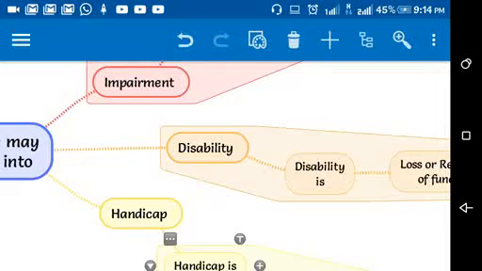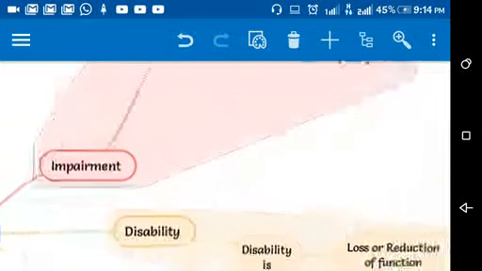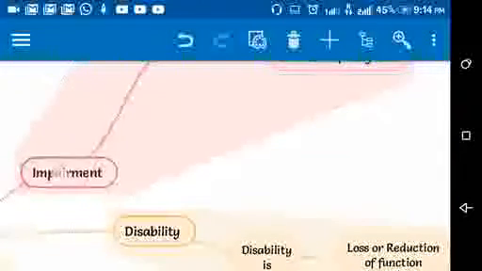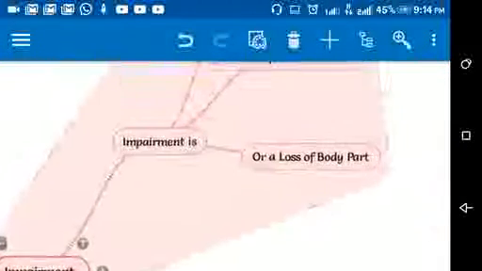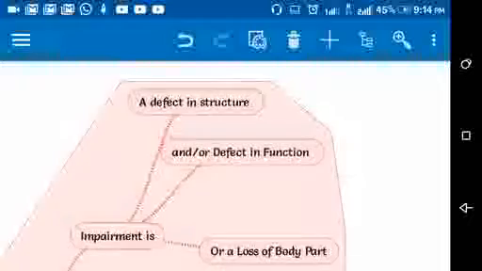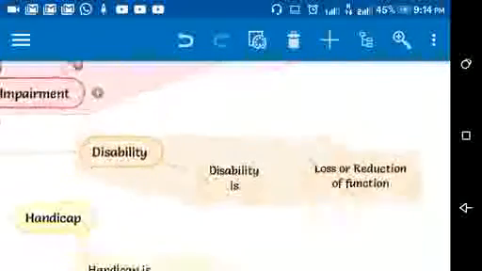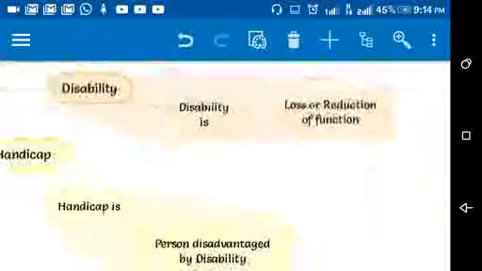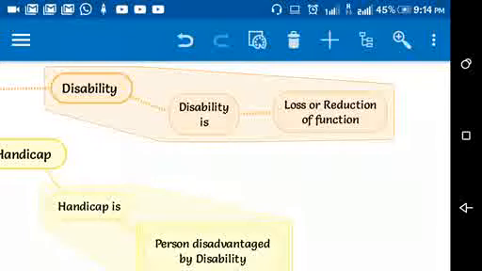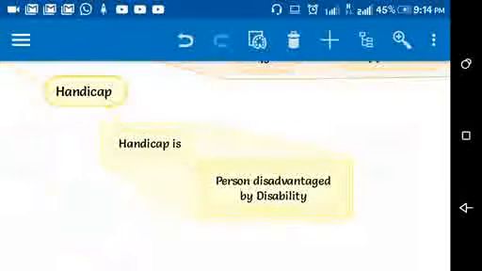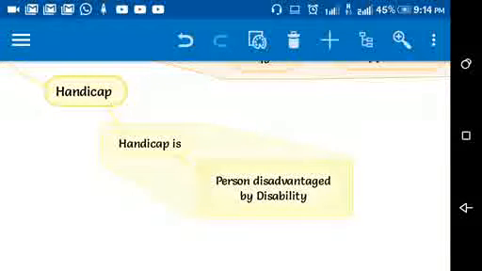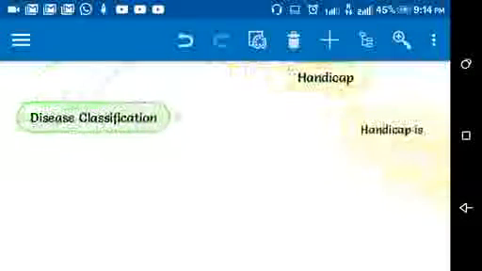Impairment is a defect in structure and or defect in function or loss of body part. Disability is loss or reduction of function. Handicap is a person who is disadvantaged by some kind of disability.